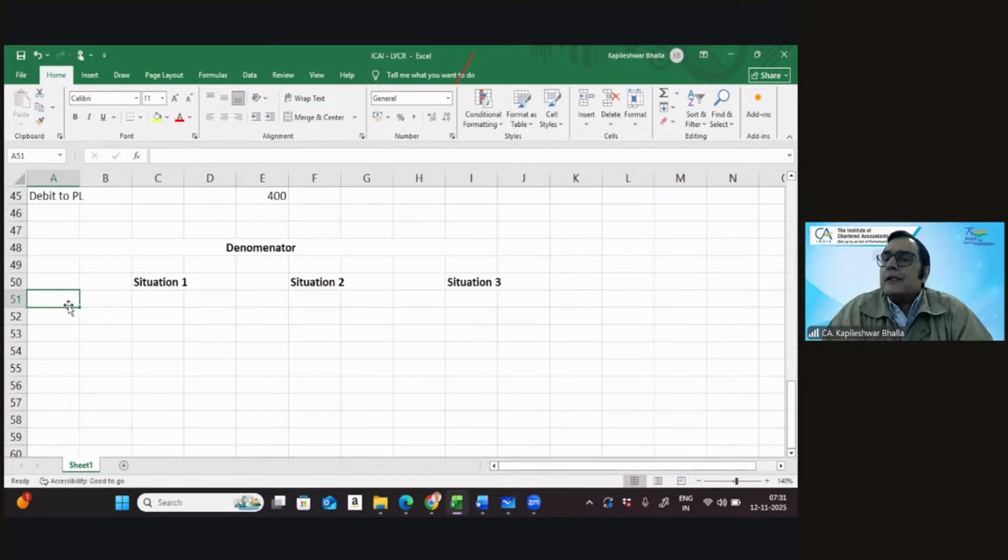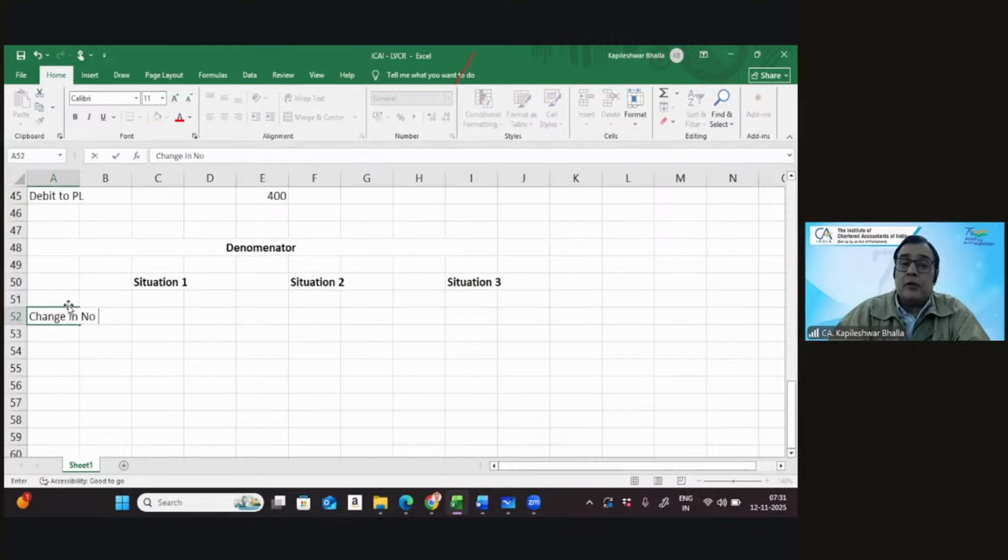Let's consider increase or decrease, whatever. So let's consider for the time being that there is an increase. I'm saying there is a change in number of shares. And when I say there is a change in number of shares, for the time being, I'm taking increase just to explain, illustrate the concept.